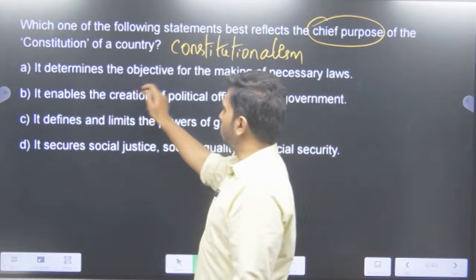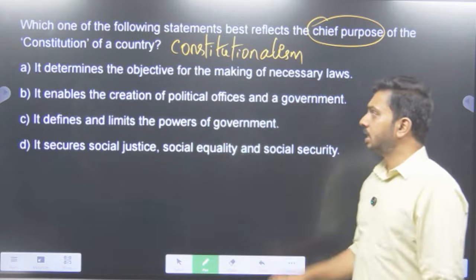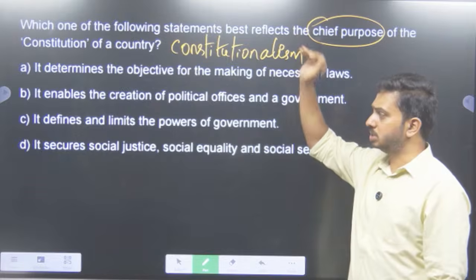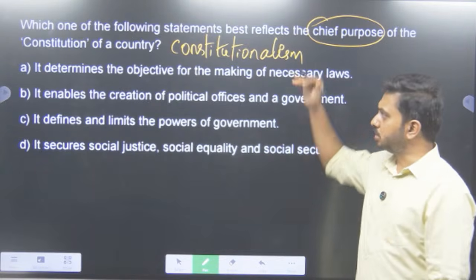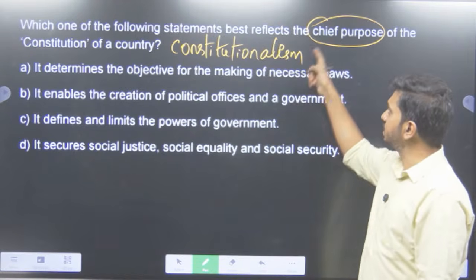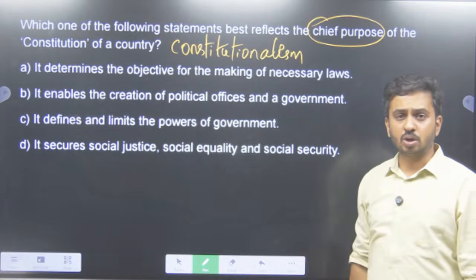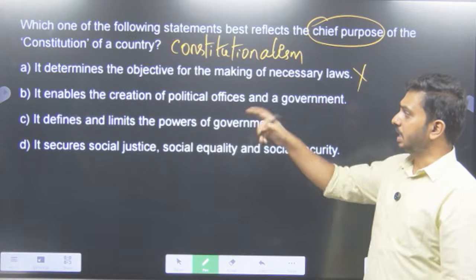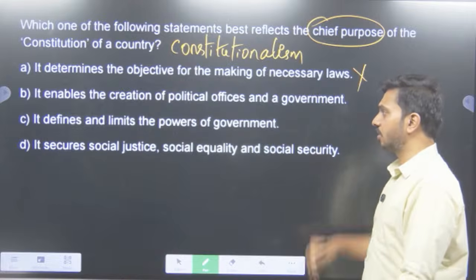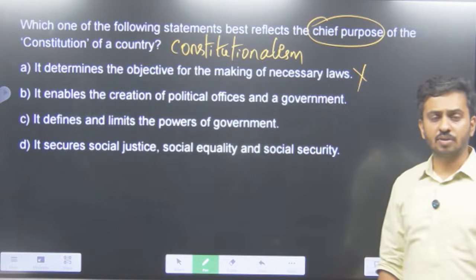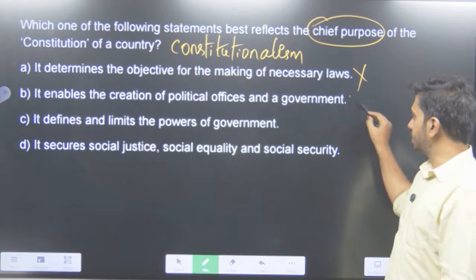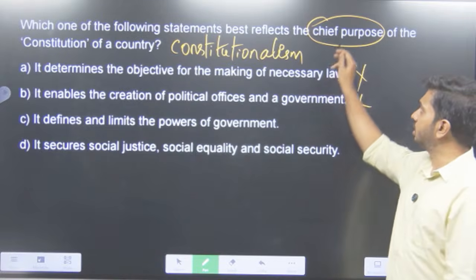Option one: it determines the objective for making of necessary laws. Yes, the laws made by Parliament definitely need to keep in mind the objectives of the Constitution. So the objectives of the law need to align with the objectives of the Constitution, no doubt about it. But is that the reason why the Constitution is actually present? No. Option two: it enables the creation of political offices and a government. Yes, definitely. Your PM, your CM, your governor, the president, everybody derives their power from the constitution of the country. But does it mean that it is the chief purpose of it?